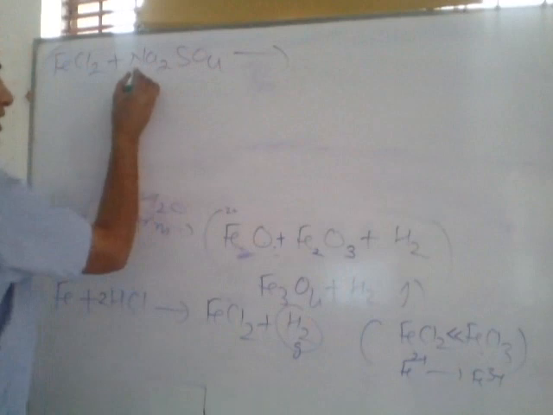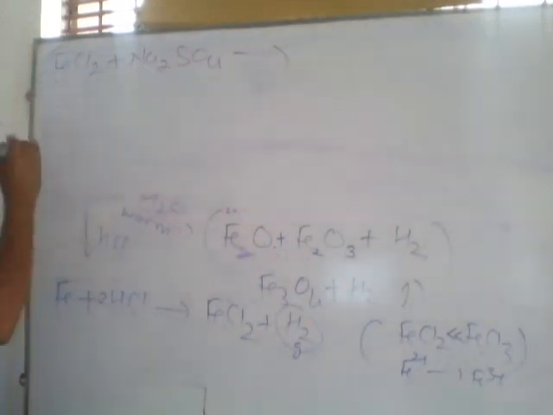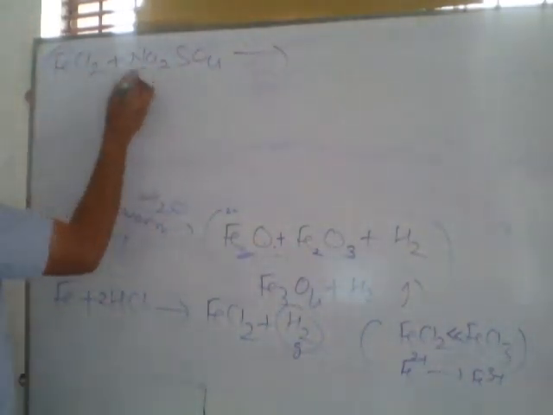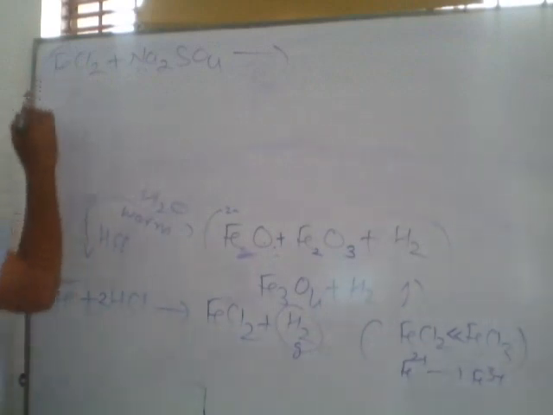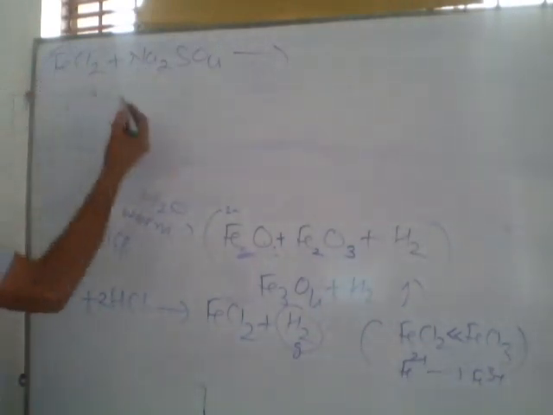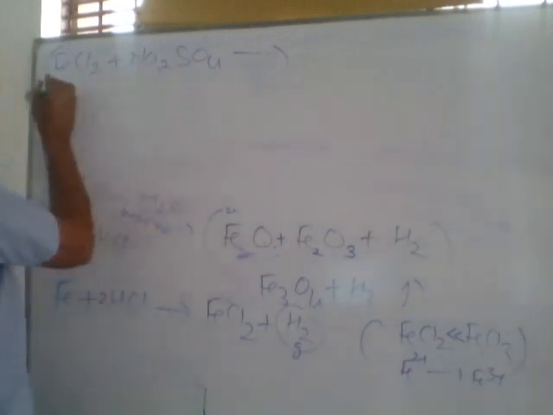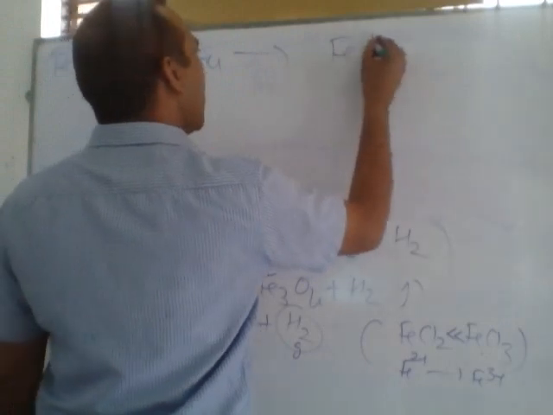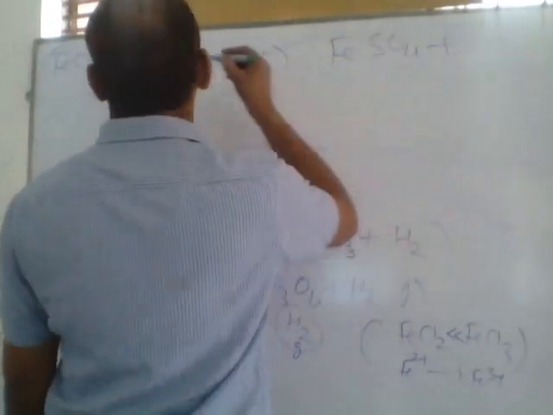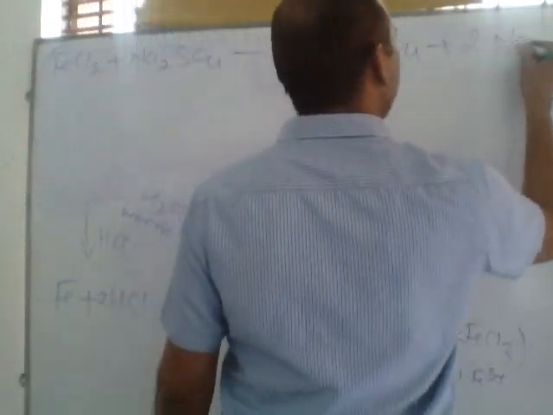Do you know sodium is more reactive than iron? So a more reactive metal can replace a less reactive metal from its salt. After the reaction, sodium will replace iron, and FeSO4 is formed along with 2 NaCl.